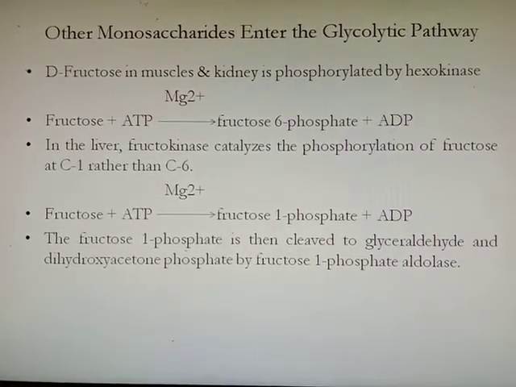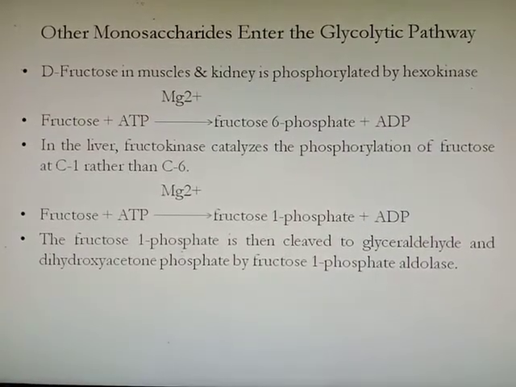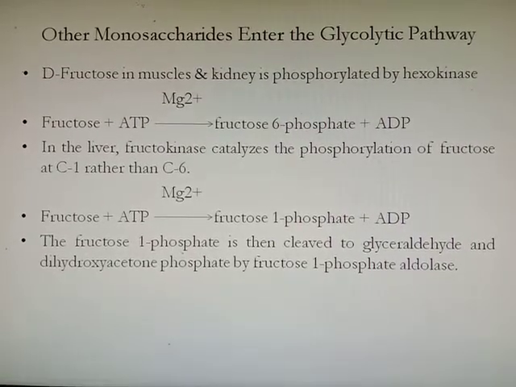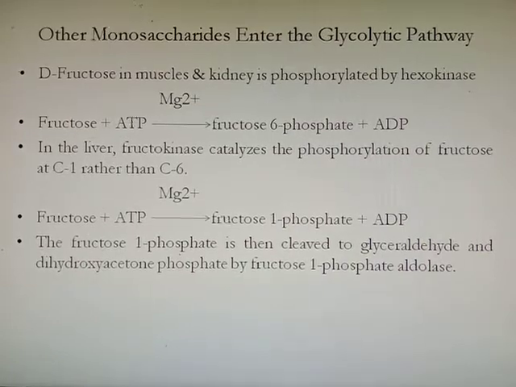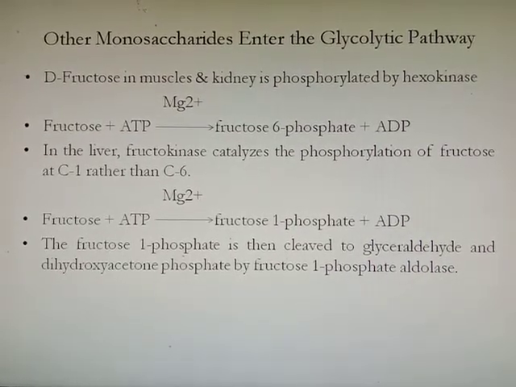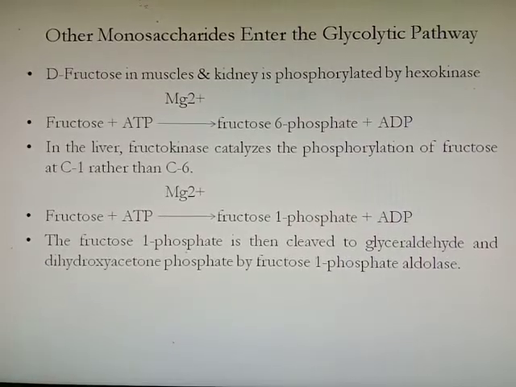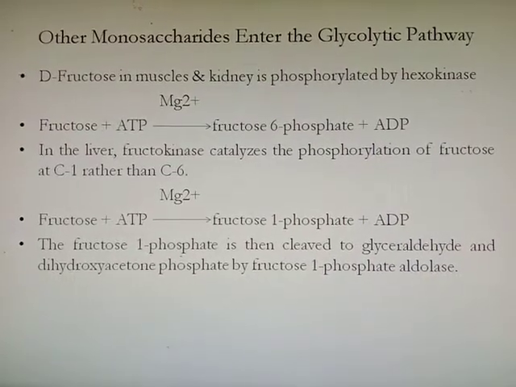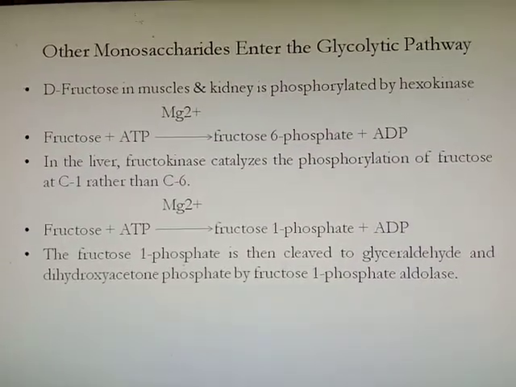Fructose plus ATP in the presence of magnesium forms fructose 1-phosphate. Fructose 1-phosphate is then cleaved to glyceraldehyde and dihydroxyacetone phosphate by fructose 1-phosphate aldolase. Then further reactions take place in glycolysis. In this way, fructose is involved in glycolysis.